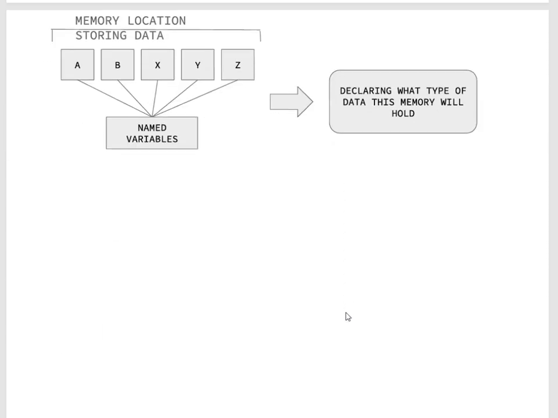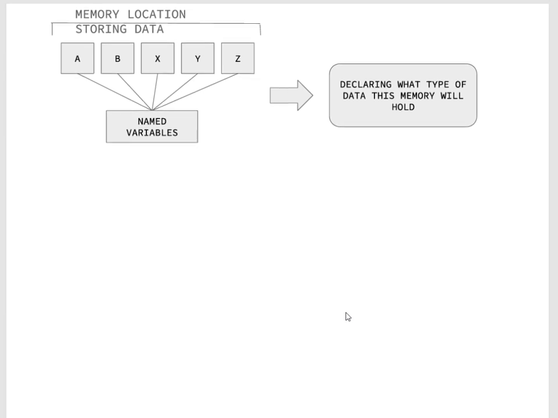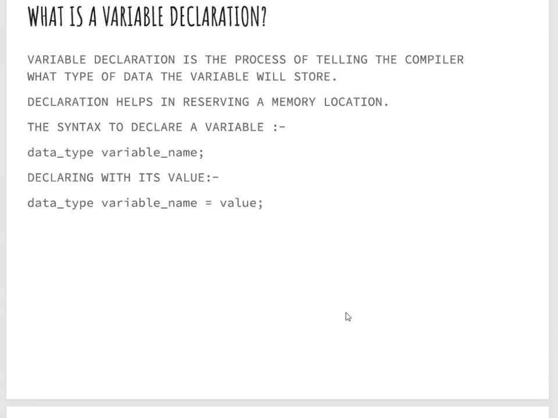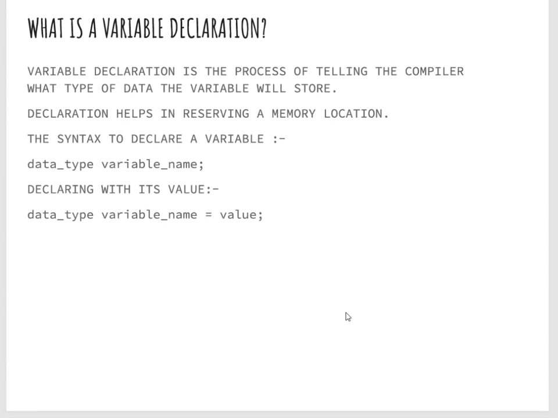Let us think of variable as a labeled box in our computer memory. So here is a diagram that I have created so that we can understand about memory location and named variable. The boxes here state the memory location and the names given here are the variable names that are assigned to the memory locations. Now, what is variable declaration?